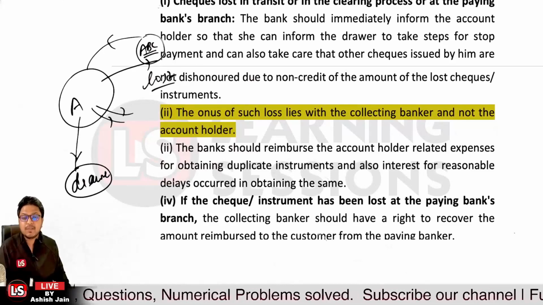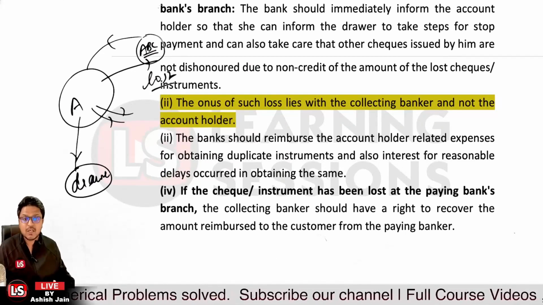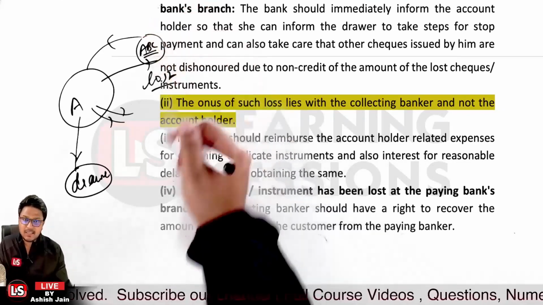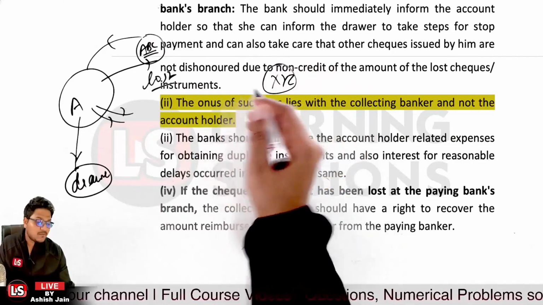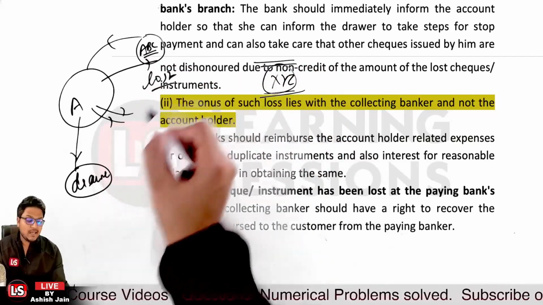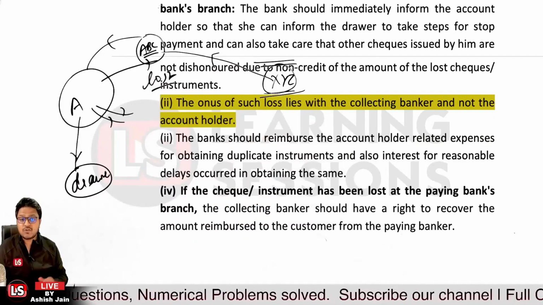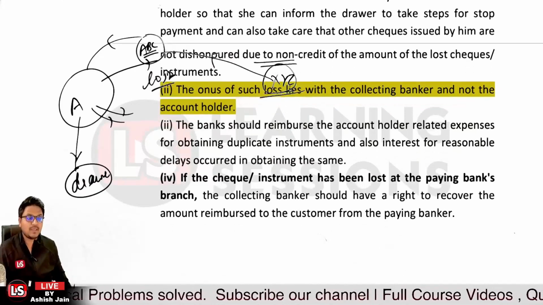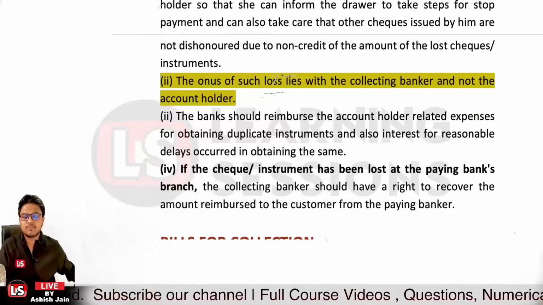Okay, and further, if the check or instrument has been lost at the paying bank branch, the collecting banker should have a right. Like if the collecting bank is ABC and the paying bank is XYZ bank, and the instrument was lost by the XYZ bank, first of all ABC bank will be compensating, and ABC bank will have a right to ask for compensation from the XYZ bank, that is the paying bank, if the instrument is lost at the paying bank's branch. So that's the case related to the same.